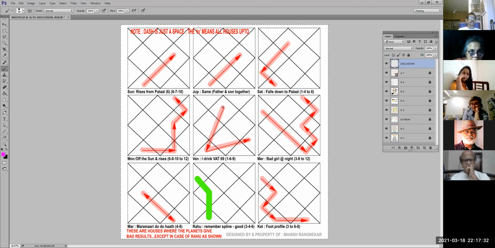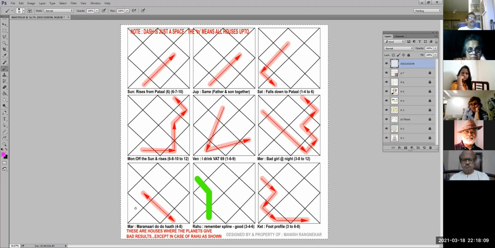Venus, if you remember, Venus is that lady who likes nightlife and pubbing, clubbing, everything. So VAT 69 is one form of whiskey. So V for Venus, V for VAT 69. So V 169. So 169, VAT 69. Okay. Then if you see Mercury, Mercury is the bad girl. Mercury ka house kaun sa pakka house hai? Third house. Barabar? So she likes nightlife. Nightlife is what? 8 to 12 is nightlife. So third says she directly jumps to 8, 9, 10, 11, 12. She doesn't bother about the beech mega houses. So that is how we remember Mercury.